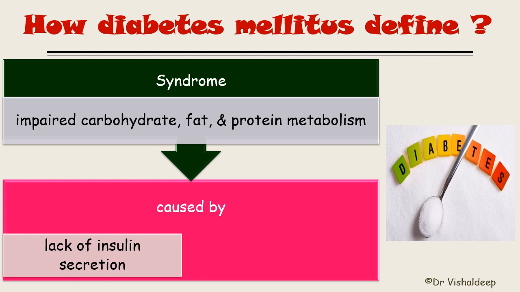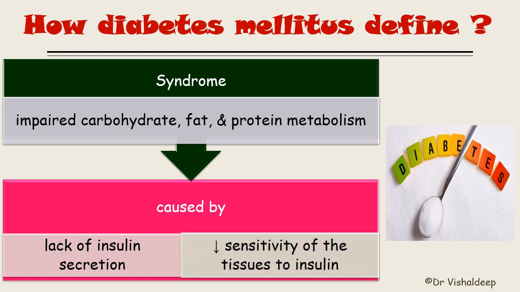The second is that insulin is there but not able to act, that is decreased sensitivity of the tissue to insulin, which is insulin resistance. So you can define diabetes mellitus as a syndrome of impaired carbohydrate, fat and protein metabolism, caused by lack of insulin or decreased sensitivity of the tissue to insulin.